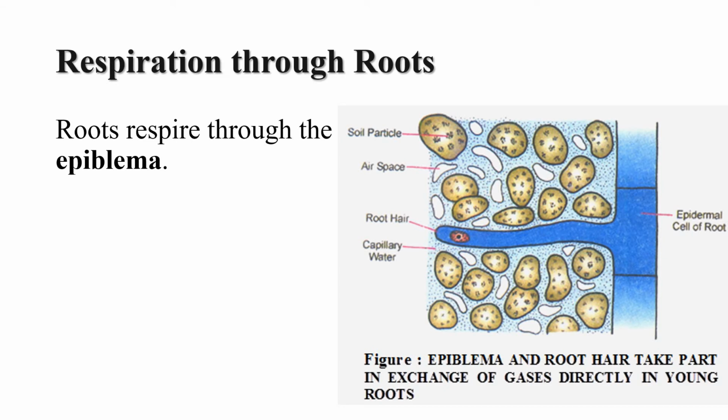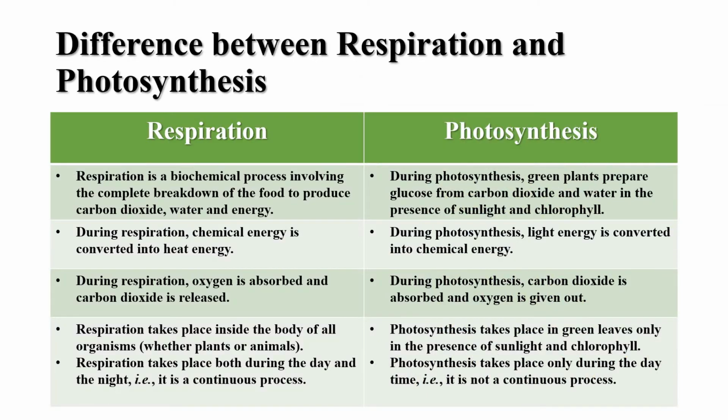And students, now let us understand the respiration through roots. The roots of the plant also respire. The outer surface of the roots has a thin layer of cells called epiblema. The air trapped in the soil diffuses in through these cells and enters into the cells and performs the respiration process. And students, now let us understand what are the differences between respiration and photosynthesis.